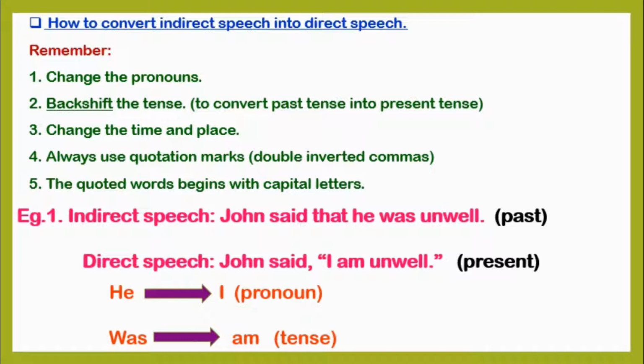So while converting the indirect speech into direct speech, instead of the conjunction that, we have used double inverted commas, and here the tense and the pronouns are also changed, as the pronoun he got converted into I and was got converted into am.